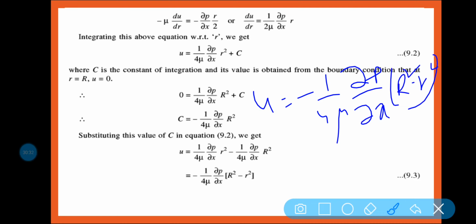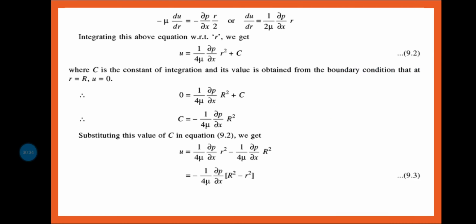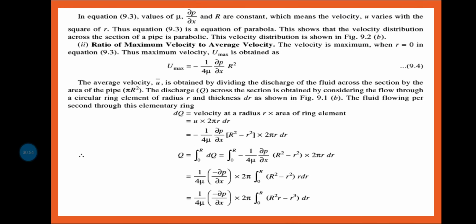I hope it is clear. So this is the final equation when you are going to find out the velocity of a particular section. If the equation of p is given and radius is given and r is also given, you can easily find out.